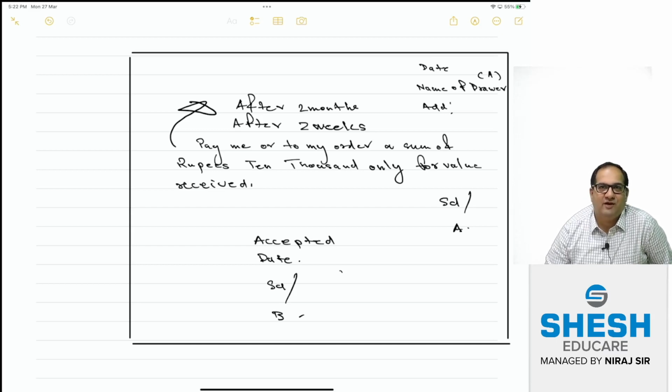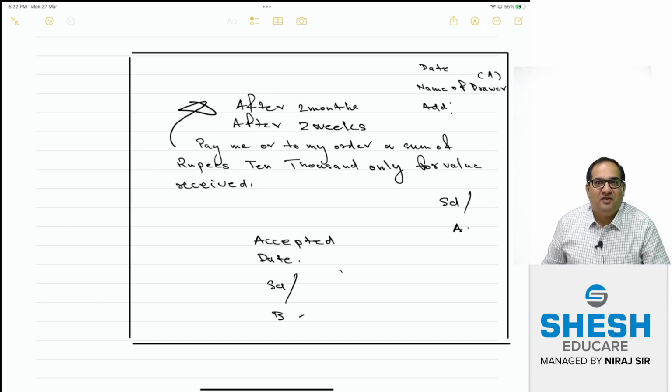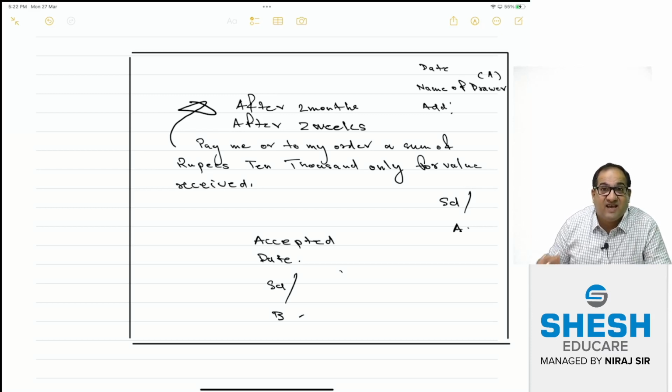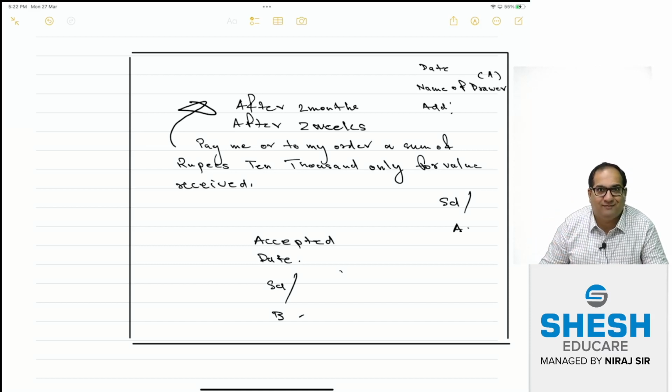And Prajas obviously did not pay, so I go to the court and try to take legal action against Prajas. So that is not possible. This paper has no value unless Prajas accepts the same. And Prajas will not accept by sending me a WhatsApp message, thumbs up, I am with you. No. So how will Prajas accept? First he will write accepted, he will mention the date and then he will sign below it.